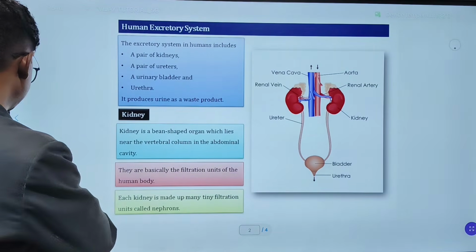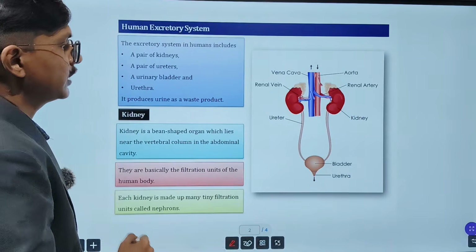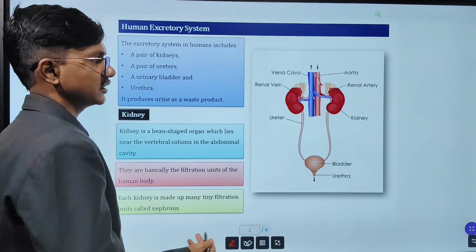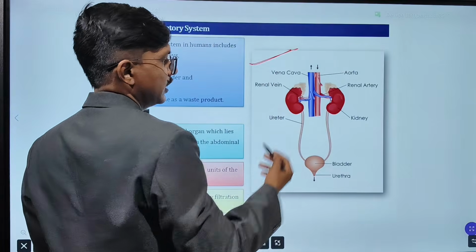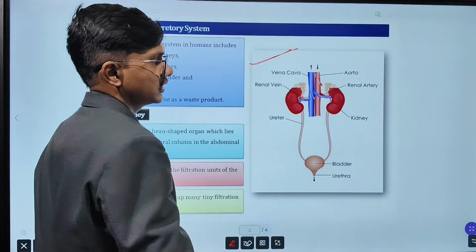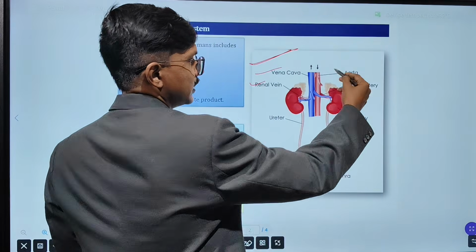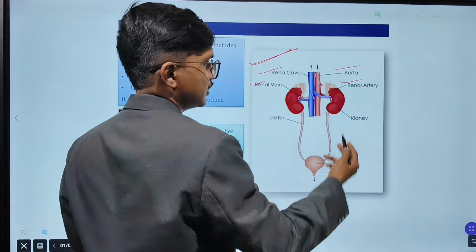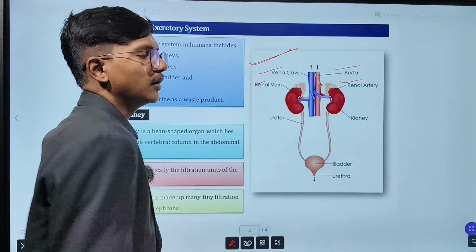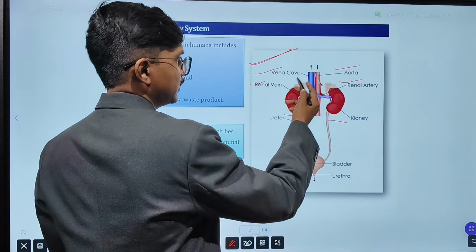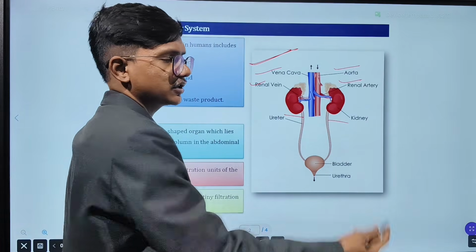So this is the human excretory system. In humans, what are the parts and organs involved in excretion? In this diagram, first you see what things are important for the excretory system. The vena cava is there, the renal vein is there, then the aorta is there, the renal artery is there. These all are the blood vessels connected with these two kidneys, and this is for the transportation of blood.